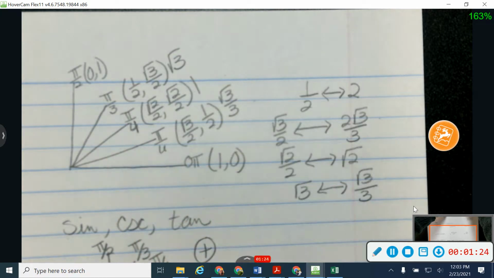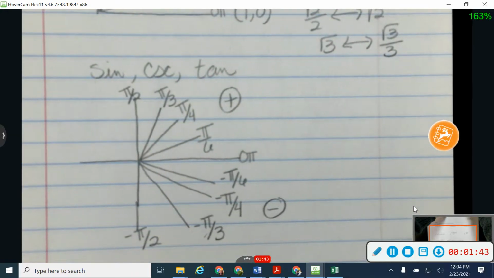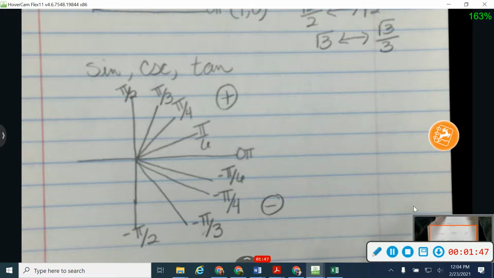Now, because of some restrictions that we have with domain, which I can show you on a graph on another day, I just didn't want to take the time to do it today, we have a limited number of answer choices depending on which trig function I'm asking you. Sine, cosecant, and tangent use these restrictions right here. Let me tell you what it does real quick, and then I'll give you a minute to copy it down.